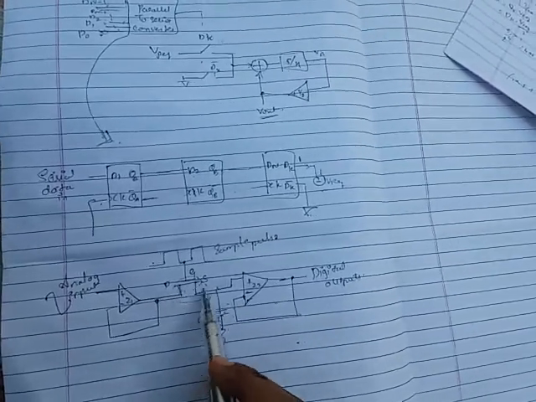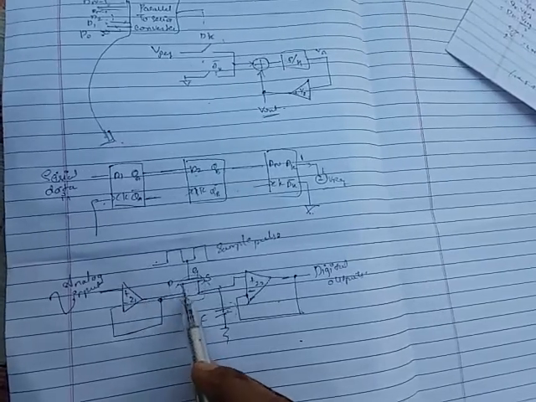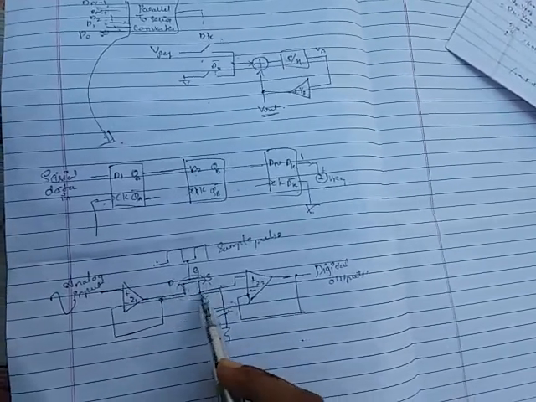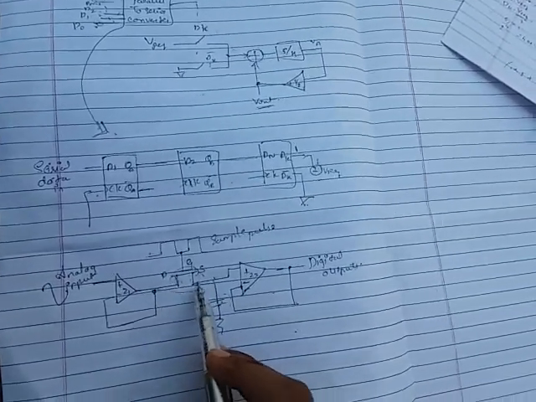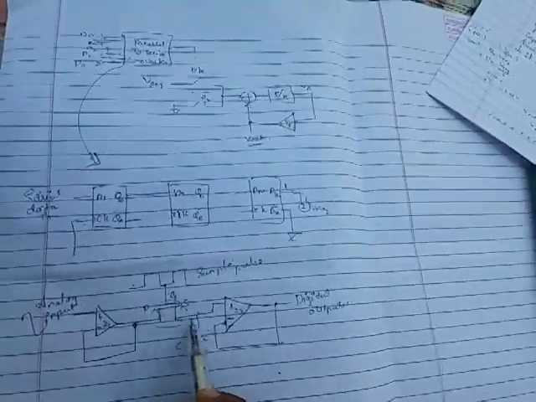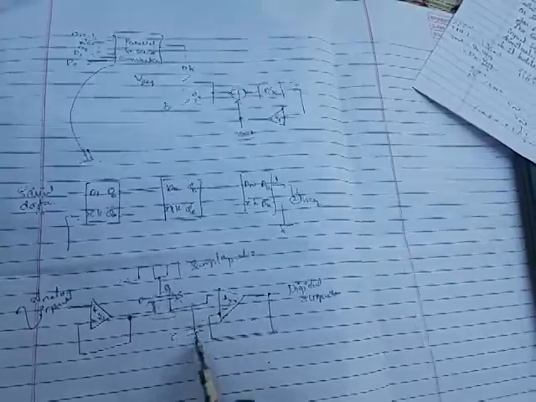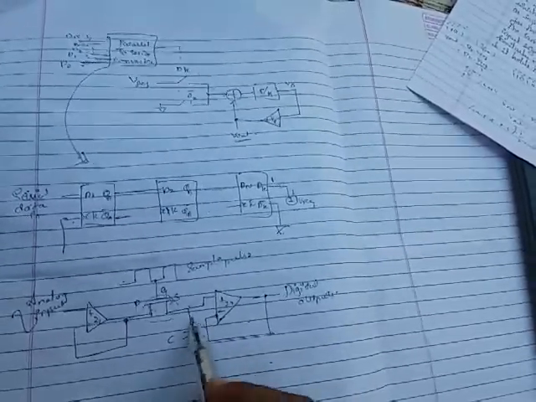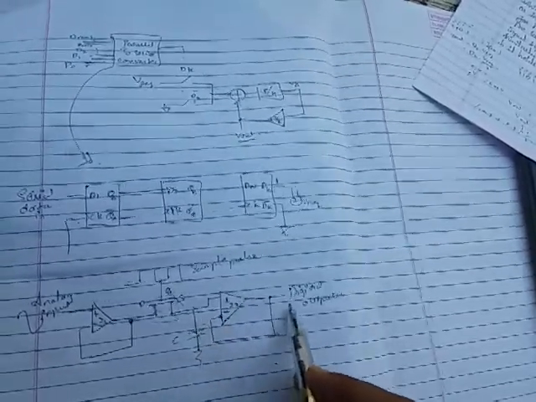When this transistor is not conducting, or when this voltage is less than the threshold voltage, it will not turn on this amplifier. Whatever the stored charge is there, this capacitor will give the charge from this to this op amp and we will get the output.